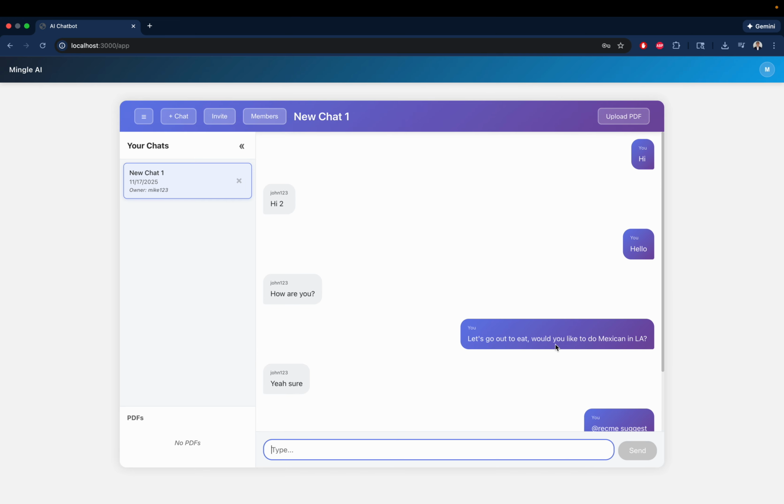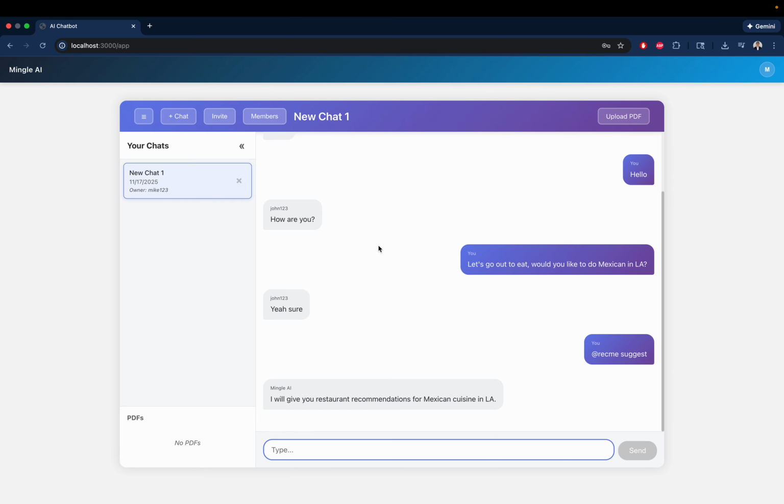So it just analyzes the previous chat history and recognizes the intent of what the users are trying to do. At this point, it just generates a summary of what it will do in the future. As you can see here, it recognized that we want to do Mexican cuisine in LA. So for the next milestones, we'll flesh out this AI integration piece, and we'll start hopefully generating real recommendations for restaurants. And yeah, I believe this covers everything. Thank you.